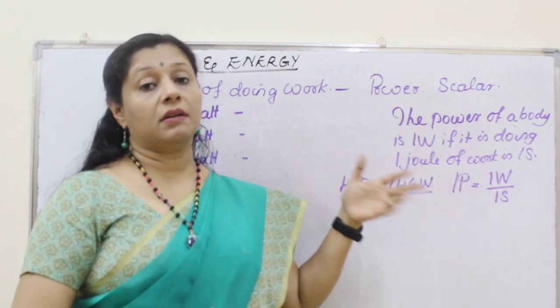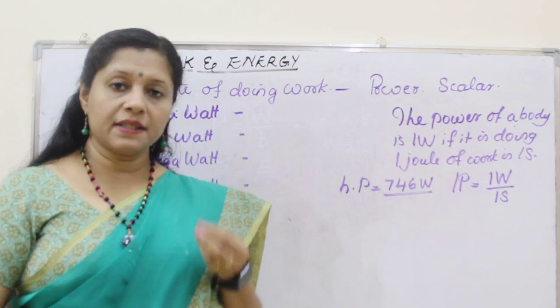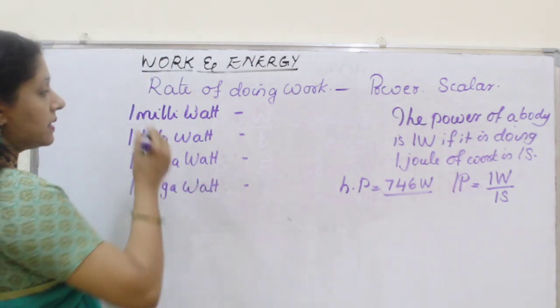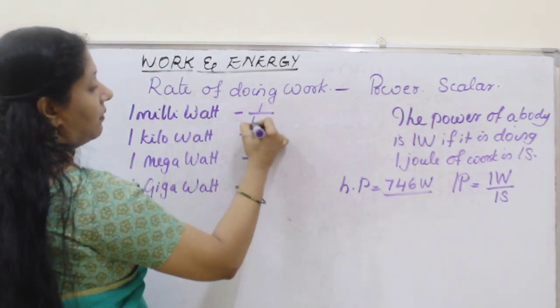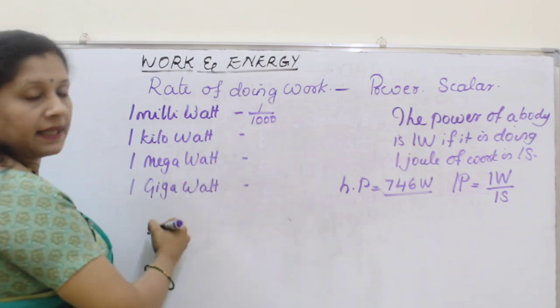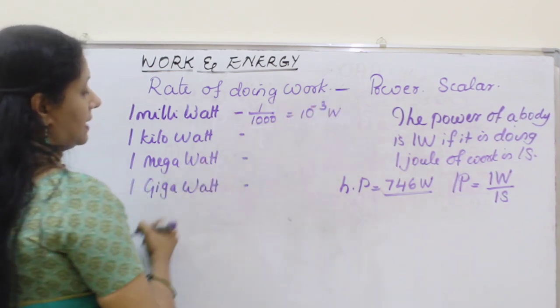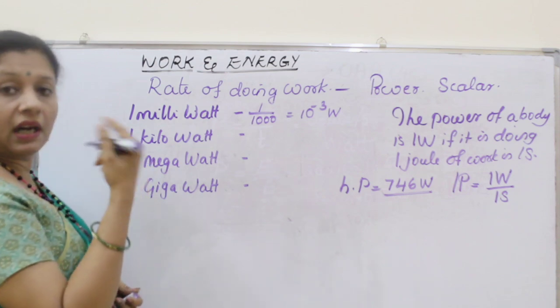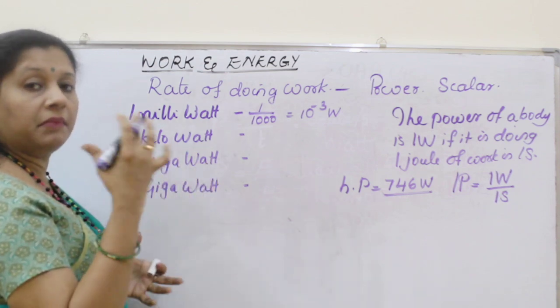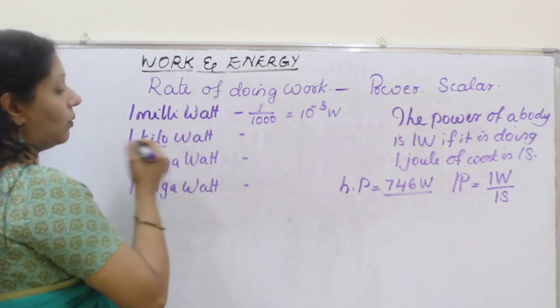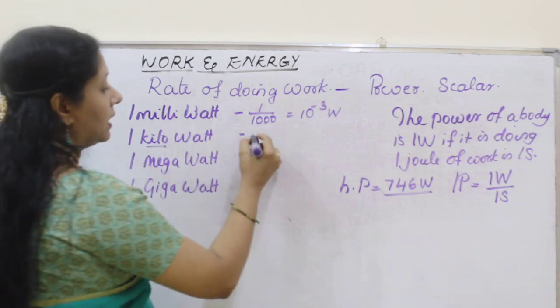Now what can be used in different ways? If it is a very small quantity, we use the word milliwatt, that is 1 by 1000 watts, that is 10 to the power of minus 3 watts we can say. Now if you want a higher value, means a big unit, the kilowatt is used. Kilo means what? 1000.